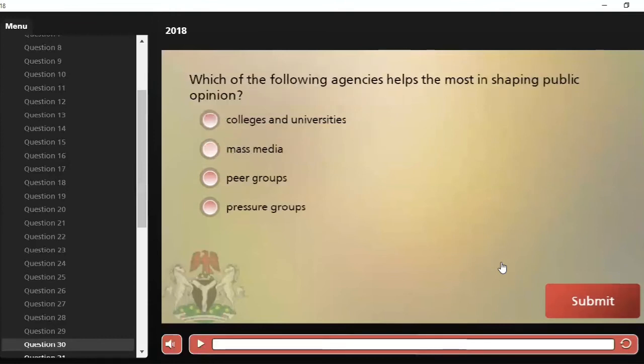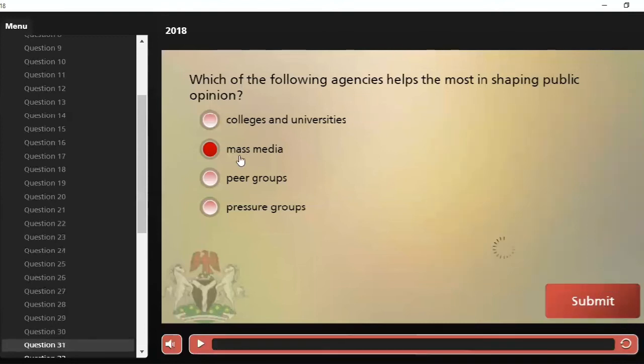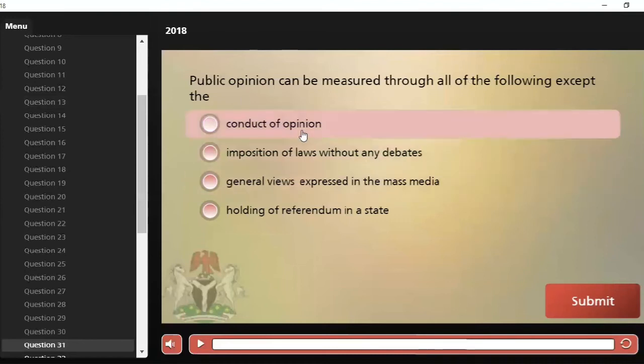The next question, which of the following agencies helps the most in shaping public opinion? A, colleges and universities, B, mass media, C, peer groups, and D, pressure groups. Our correct answer is mass media. The mass media helps in shaping public opinion. They are mainly the tool for asking citizens on current issues affecting the society.